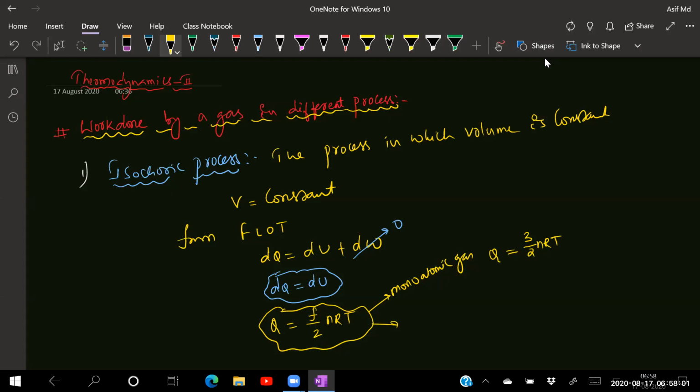Then for the diatomic gas, the Q value will be equal to 5 by 2 nRT.